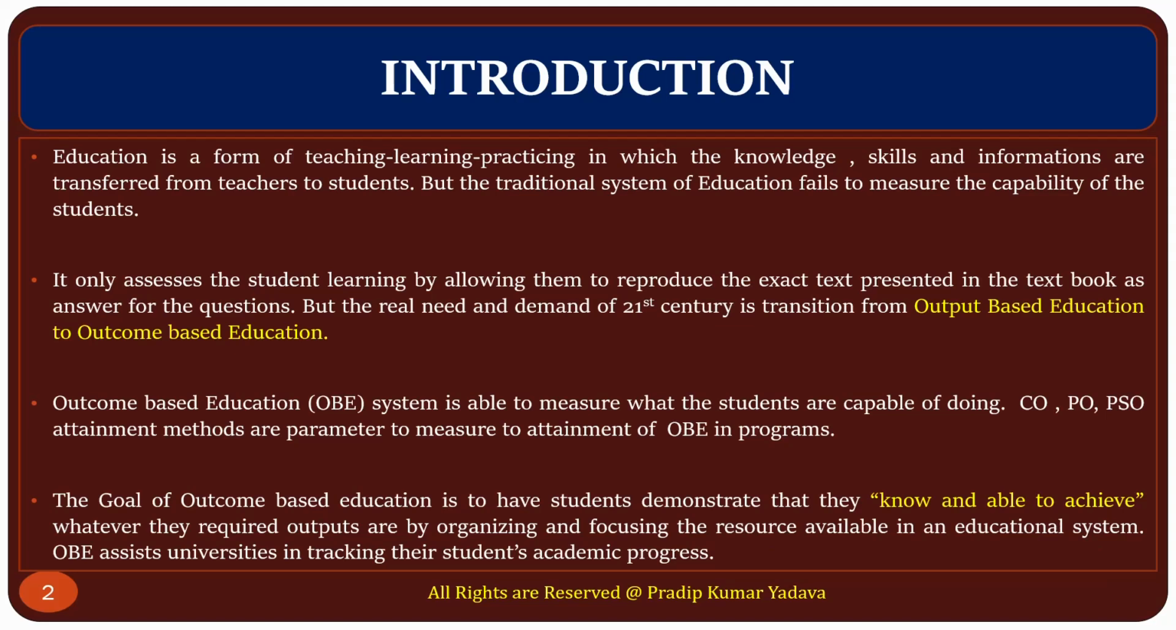So when we talk about the current scenario and the demand of the 21st century, there is a transition from output based education to outcome based education. So output based education का मतलब क्या होता है? Suppose a student took admission in pharmacy, it is a 4 year program, and the student completed the program, meaning that is output based education.